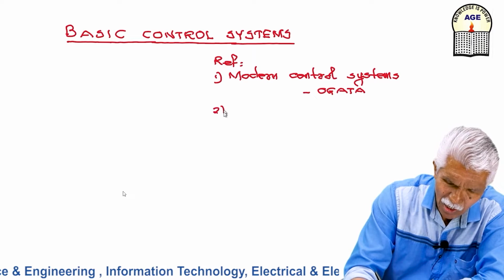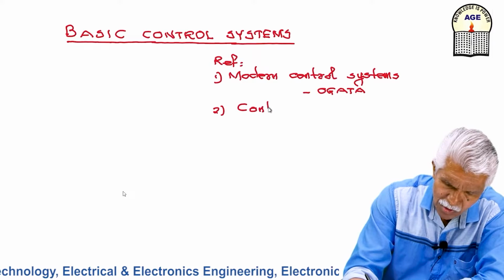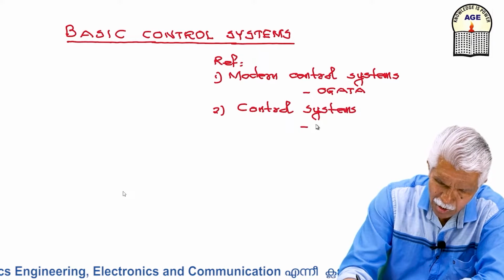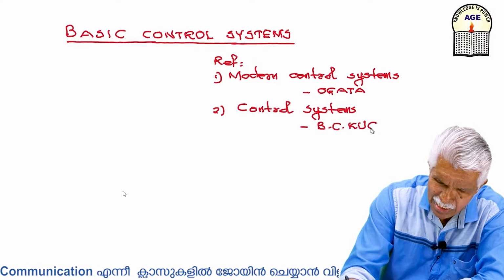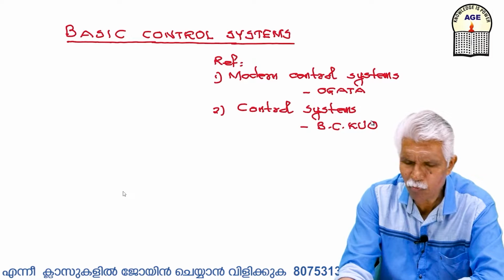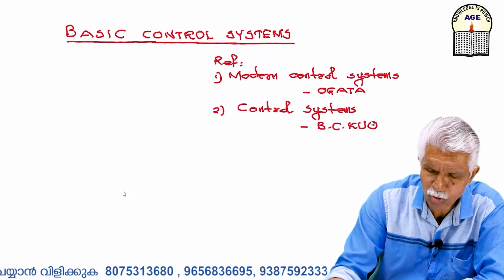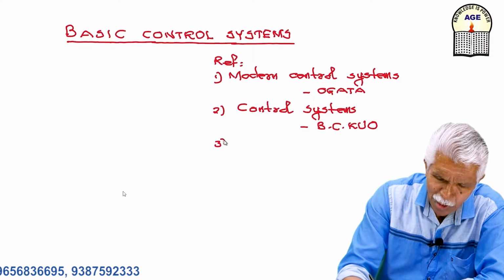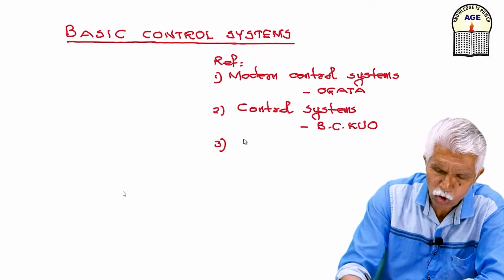Then we have Control Systems by B.C. Kuo. This is another most important book for this particular subject. Then if you want to do numerical problems and objective type questions, you can refer to the Schaum series.